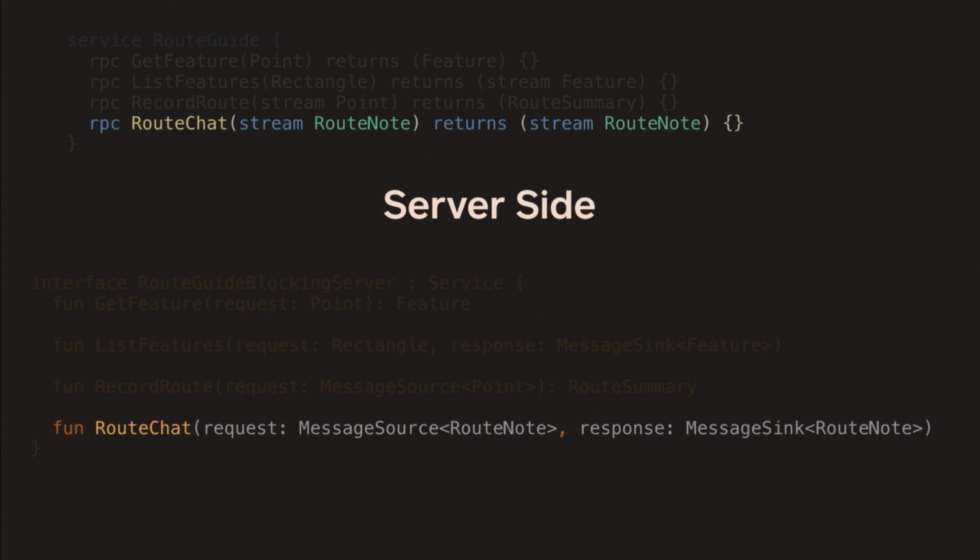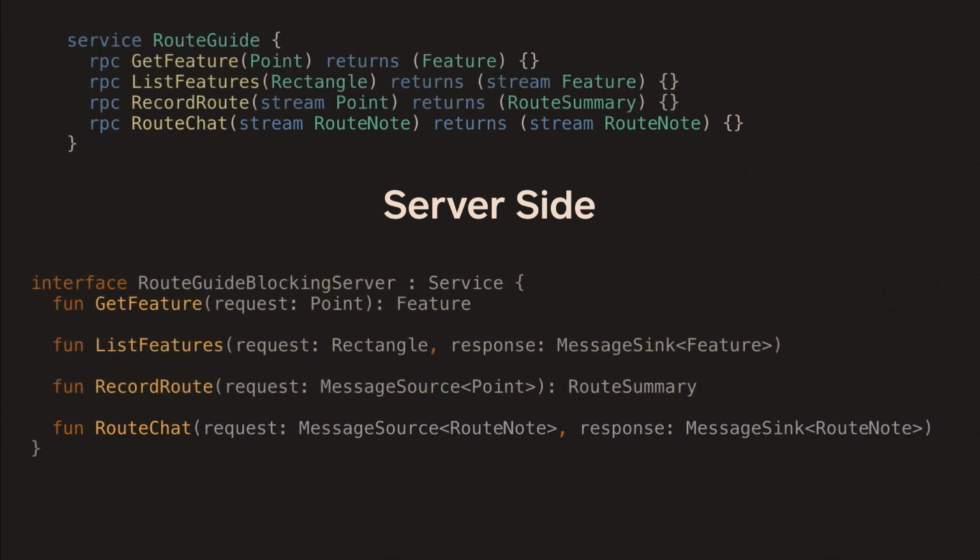And for duplex, we actually get past the same two channels, which are the message source and sink, to get the request, and to write the response back. And the generated code is a bit wrong because we were single method per service true, so it should have been one method per interface. And in this case, the method name would be suffixed in the interface name.